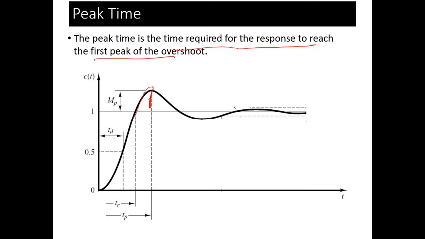This is the overshoot, and this is the undershoot. So first undershoot is this one. First overshoot is this one. So let's say this is the response of the system. So this is the first overshoot. This is the third overshoot. Yes or no? Please respond. This is the first overshoot. This is the third overshoot. This is the second undershoot.